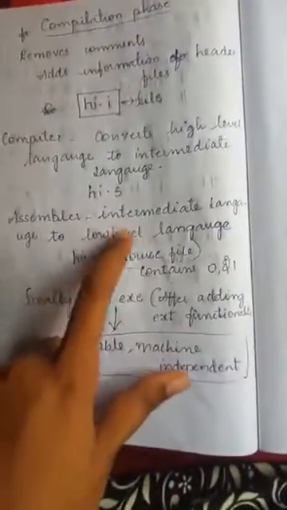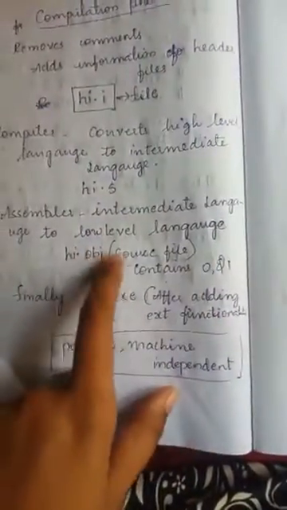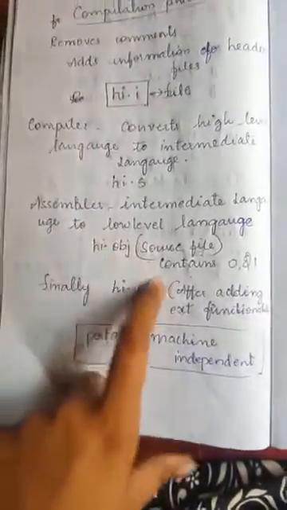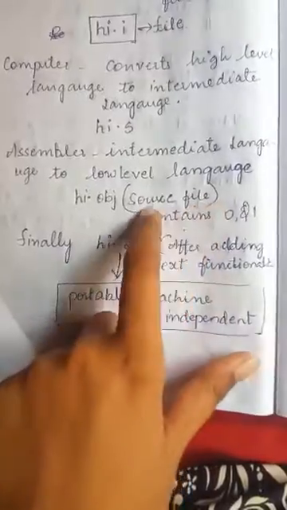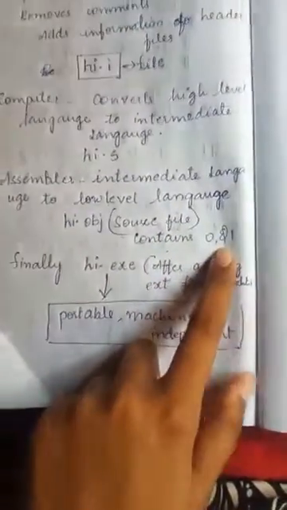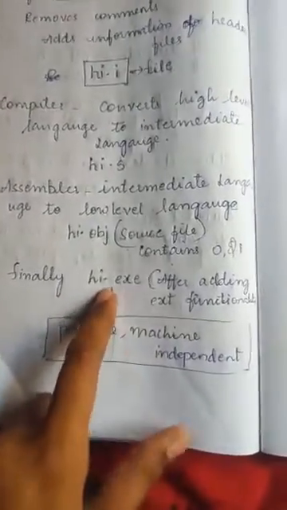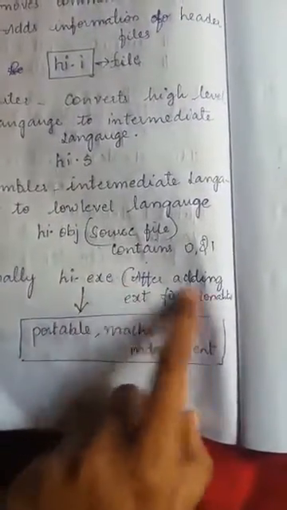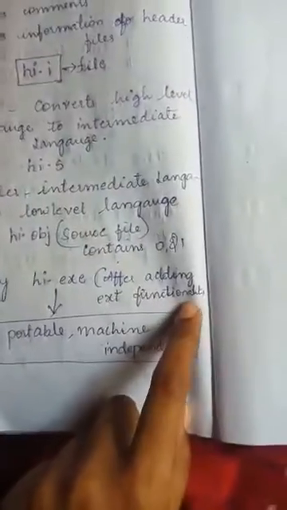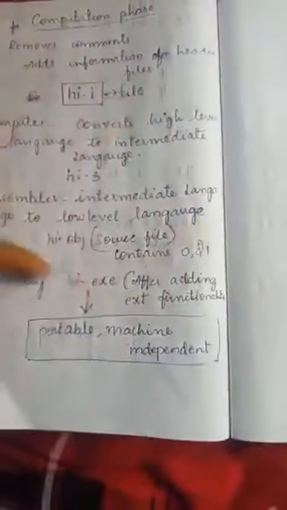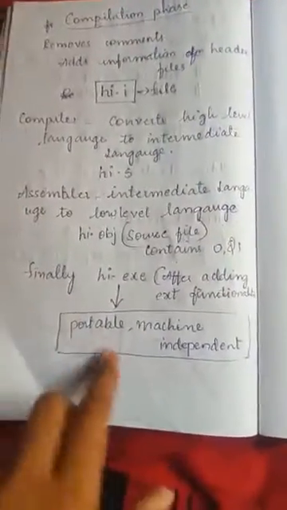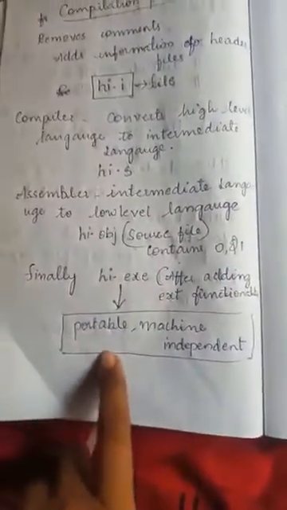Next, the assembler converts the intermediate language to low level language, and it is known as the hi.obj file, which contains binary values like 0 and 1. And finally, hi.exe is the file after adding the external functionalities. After adding all these functionalities and removing comments, we get this file, and this file is portable and machine independent. Thank you.